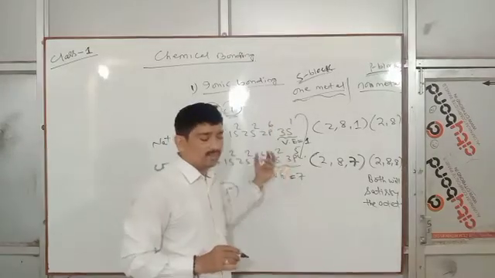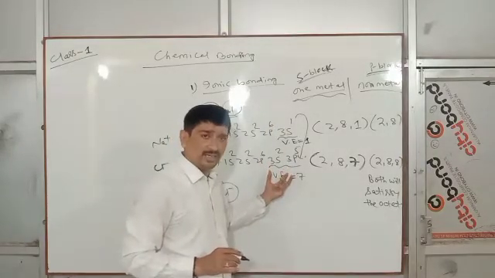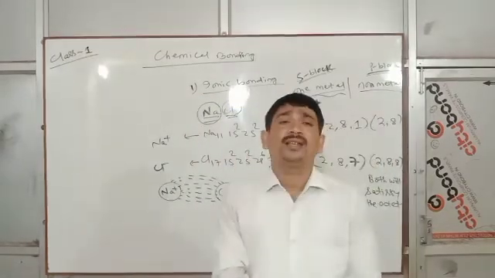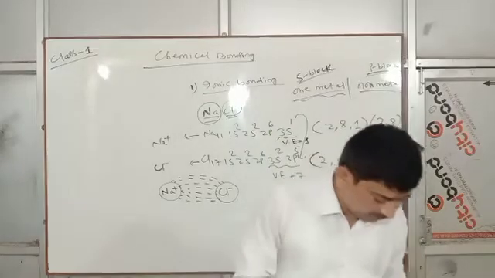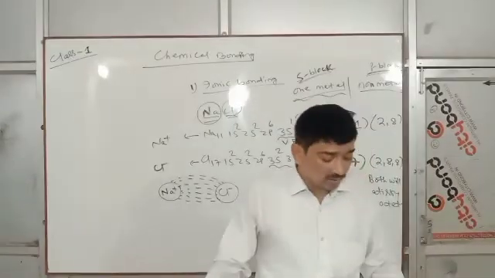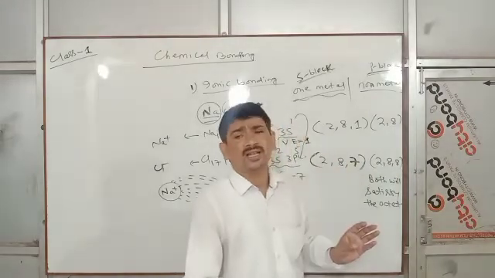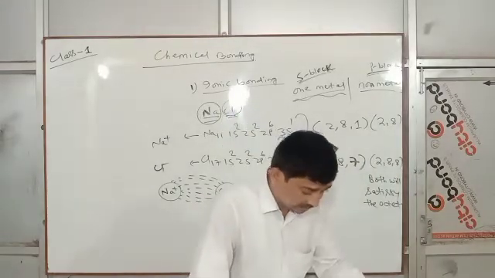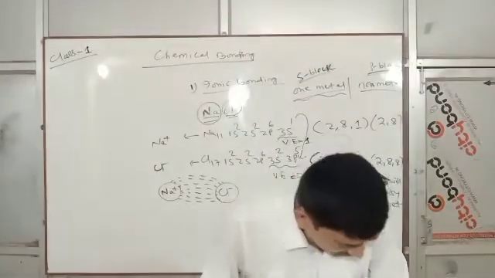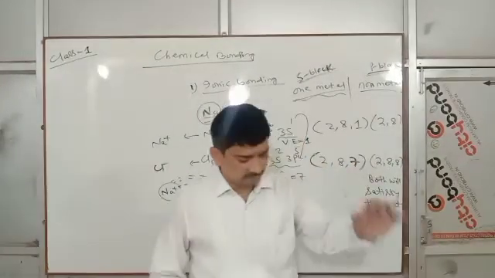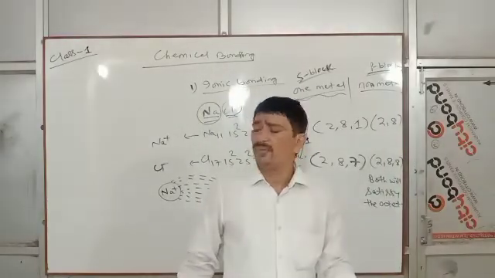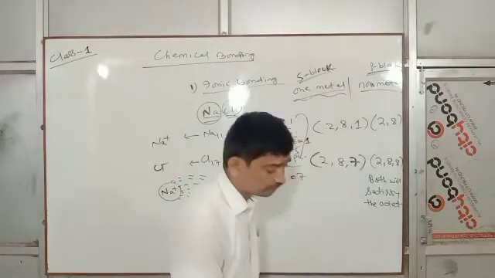Ionic bond is just an idea; I am reminding you of this thing. What are the factors affecting formation of ionic bond? Low ionization energy, higher lattice energy, charge of the ions, size of the ions, high electron affinity. These are the factors which influence the formation of ionic bond.